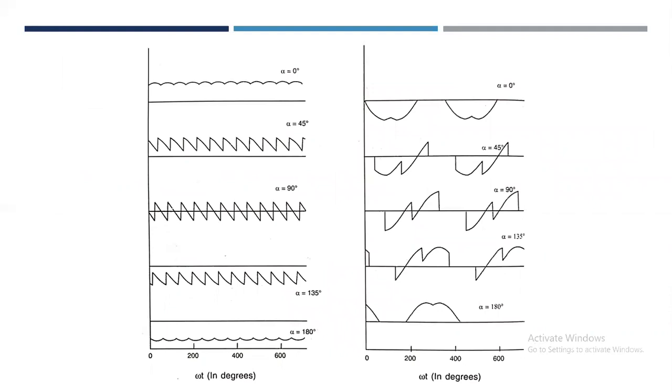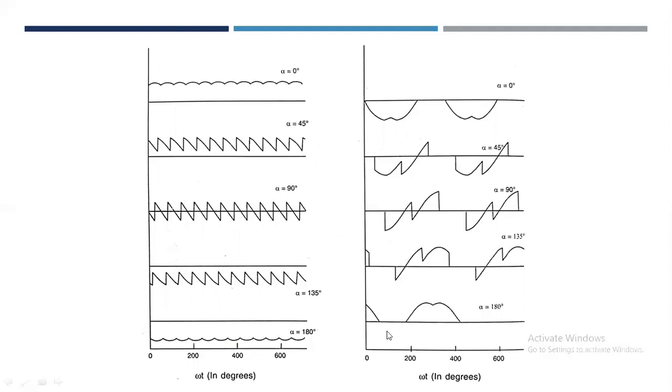In this figure, you can observe the waveforms of these voltages for alpha equal to 0 degree, that is, a delay angle of 0 degree. Waveforms are also shown for alpha equal to 45 degree, 90 degree, 135 degree, and 180 degree.